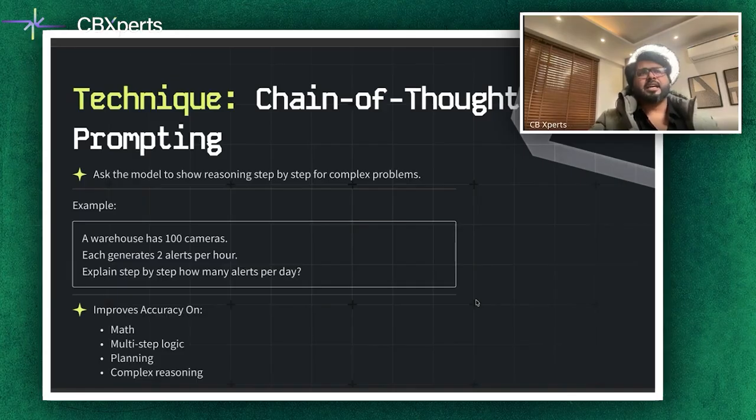Again, stating the example: a warehouse has 100 cameras. Each generates 2 alerts per hour. Explain step by step how many alerts there are on a daily basis. By encouraging the model to think through math, multi-step logic, and planning for any other difficult task, chain of thought improves the accuracy to a very large extent. And this is very, very interesting, and very useful when you need transparency.